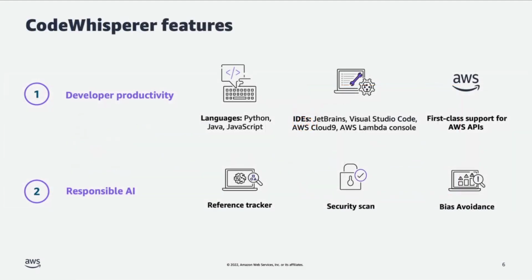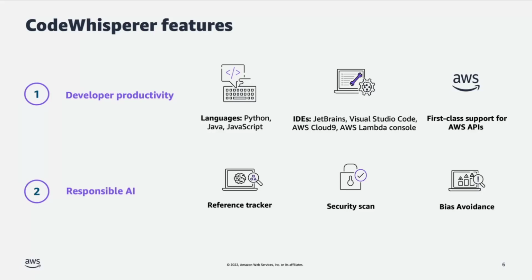Now let's take a look at the key capabilities of CodeWhisperer. Right, we have two important buckets here. The first one is developer productivity, and the second one is responsible AI, and both of them are equally important to us. Right, so in the first bucket, we have the productivity improvements, right, where we want to make sure